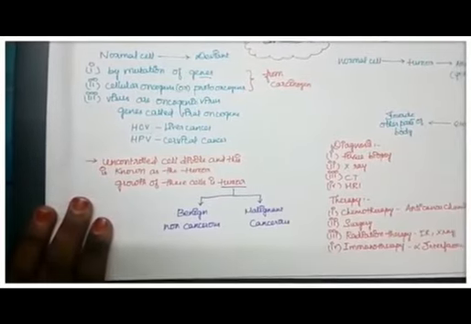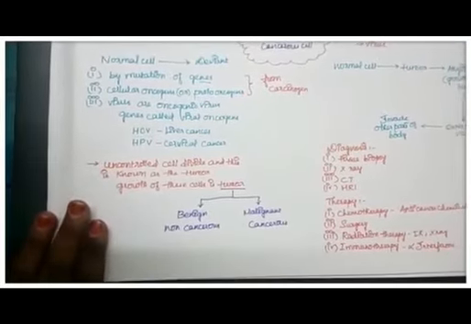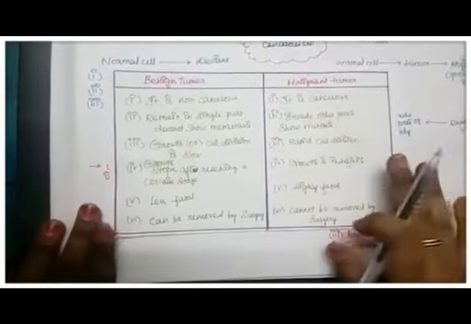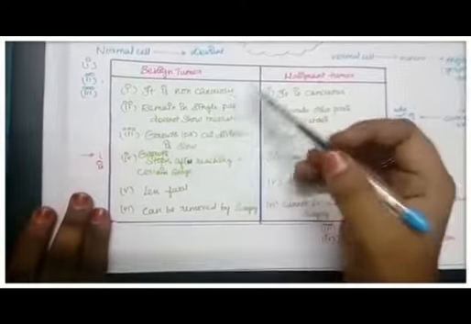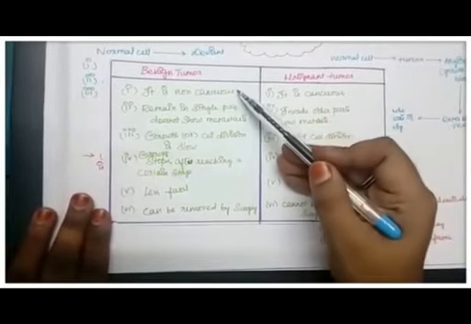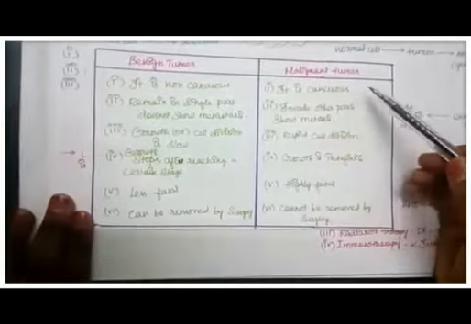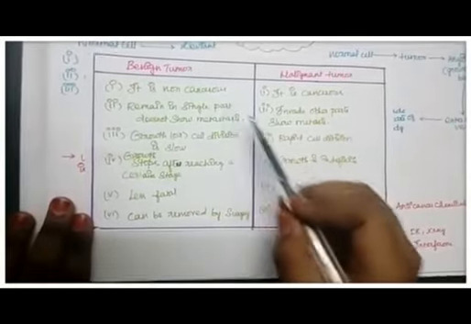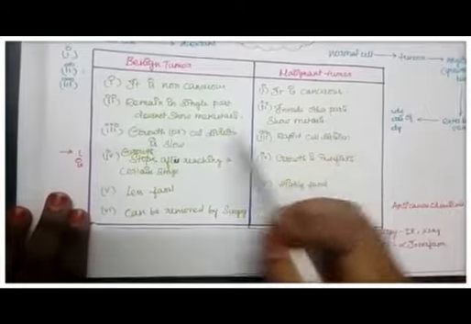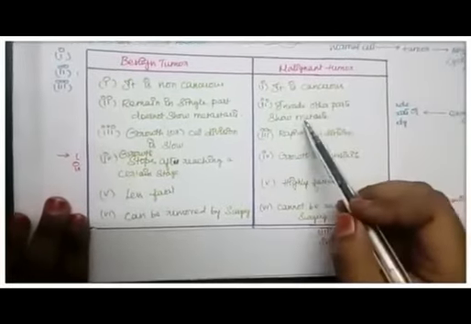Now let us look at the difference between benign and malignant tumor in the tabular column. So this is the tabular column, the difference between the benign and malignant tumor. The benign tumor is non-cancerous in nature, while the malignant tumor is cancerous in nature. They remain in a single part, while the malignant ones invade other parts of the body. They do not show metastasis, while the malignant ones show metastasis.